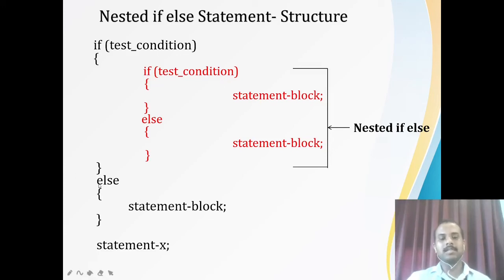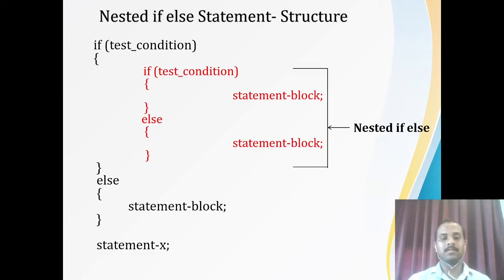It is not necessary that in the else part I should not have any condition. I can have if and else conditions inside the else part also. And inside the if part I can have another condition, and inside here also I can have another condition. This is why it is called nested. Nested means grouped together, right?